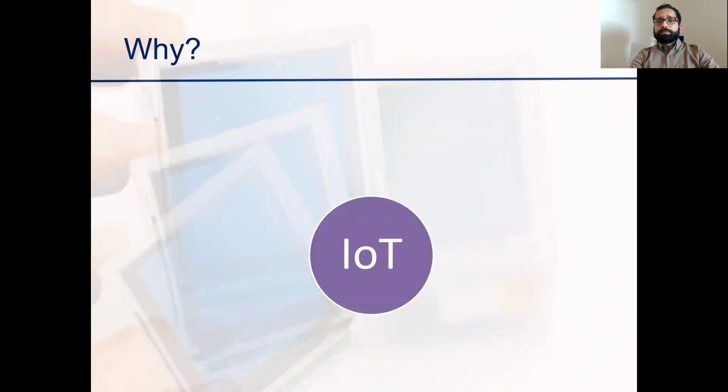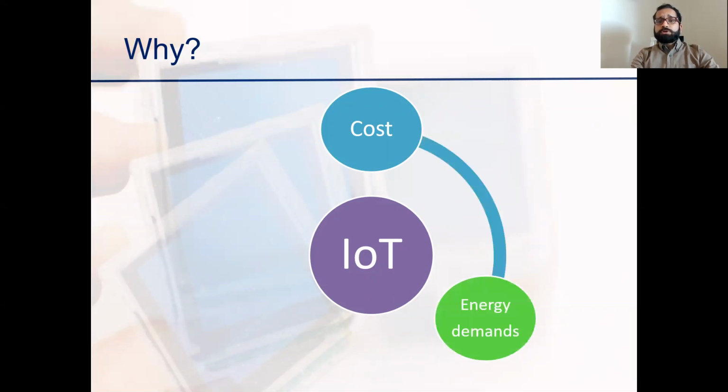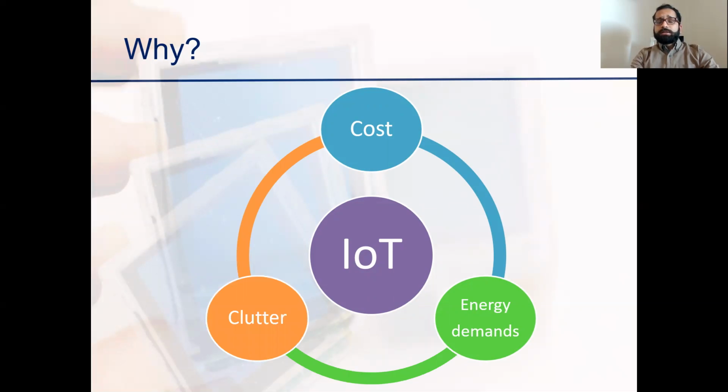As we are aware, Internet of Things devices are growing rapidly. Some sources claim that as many as 127 new devices are getting connected to the internet every second. However, IoT connected sensors, actuators, and displays come at high cost in terms of both energy demands and the clutter they bring to the physical world.